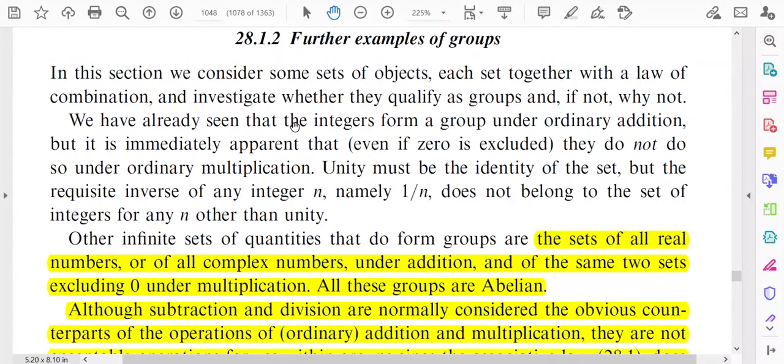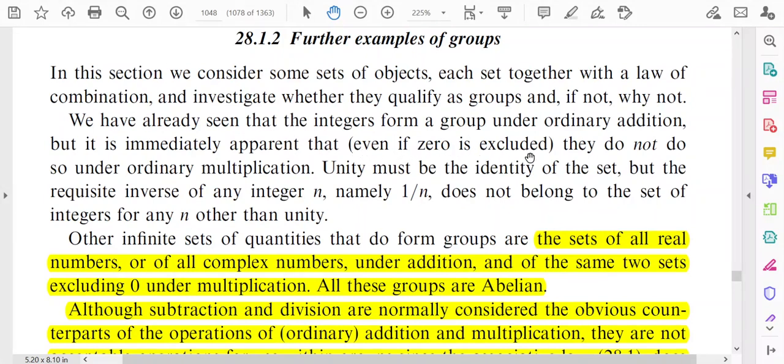But it is not necessary that it will form a group under multiplication, because when we discussed that the set of integers forms a group, the necessary law was the addition law, that is, the set of integers forms a group under the addition law. But the same set of integers does not form a group under the multiplication law.